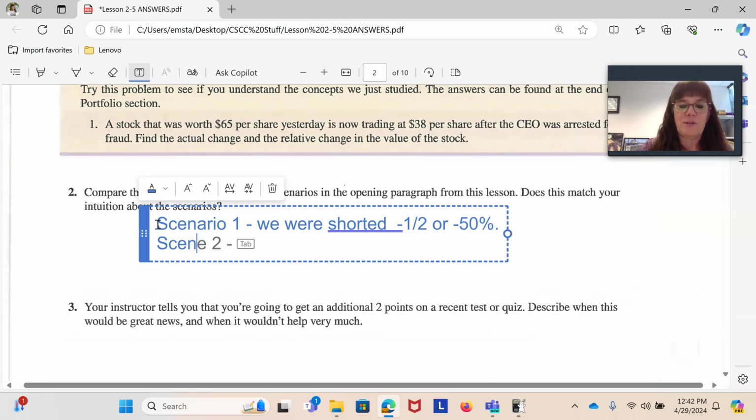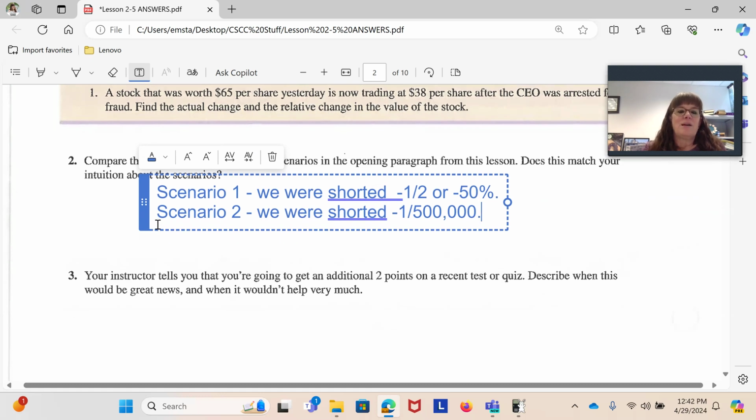In scenario 2, we were shorted negative 1 out of 500,000, which is much less significant than negative 1/2. So it's kind of what we predicted when we even read the original paragraph. Now we've actually got numbers to back it up.